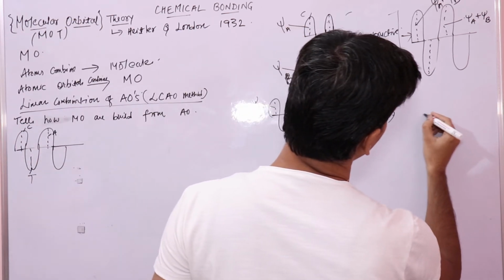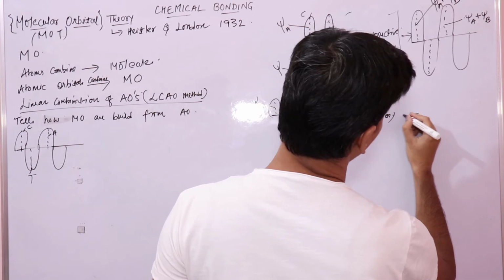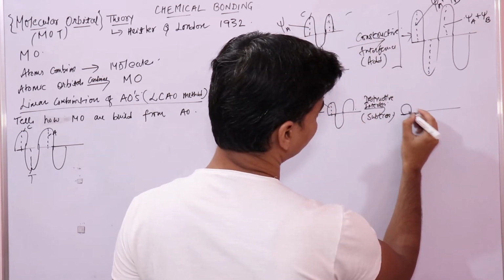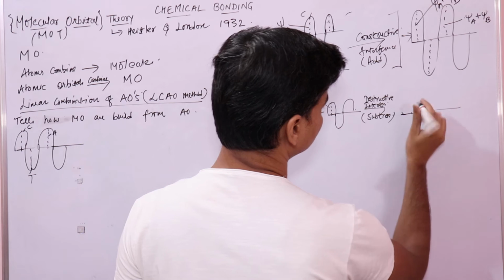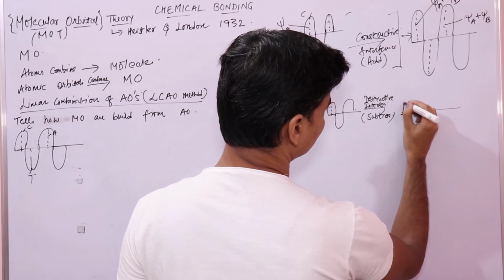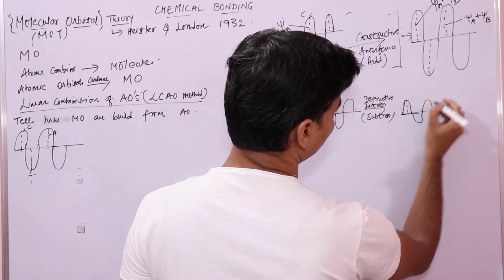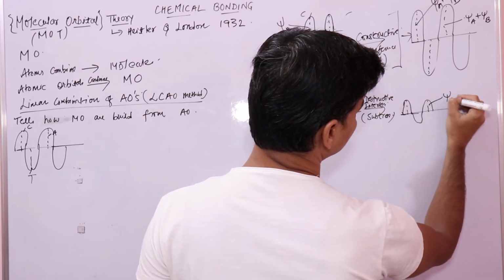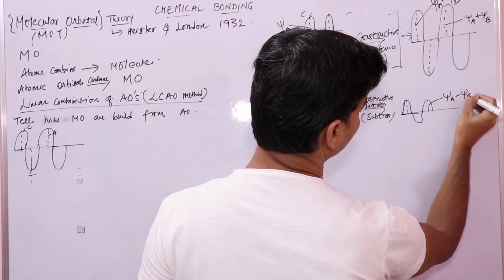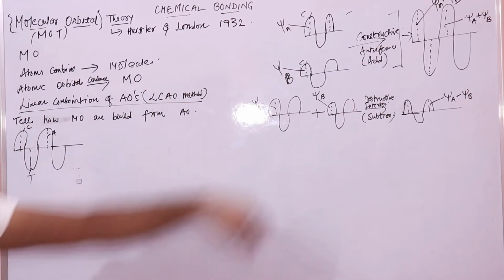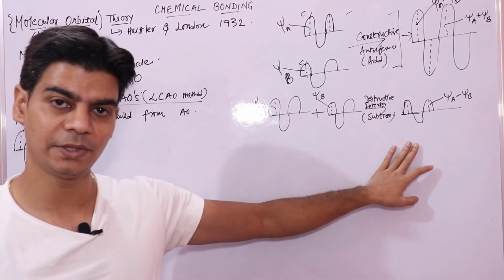So what you get is a smaller wave like this, whose amplitude is psi A minus psi B. This is a smaller wave obtained by destructive interference.